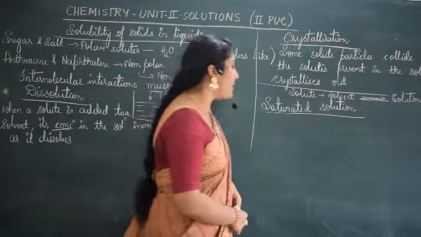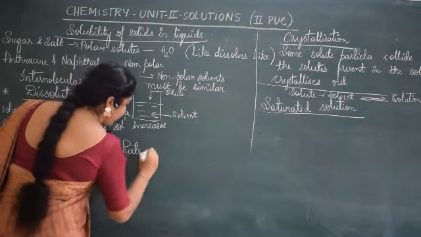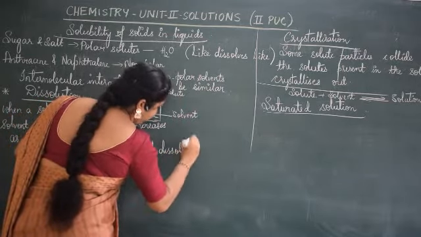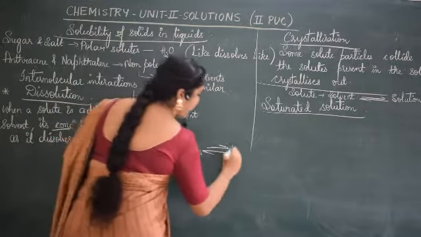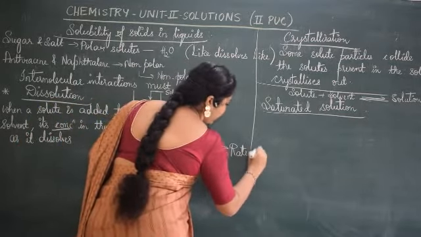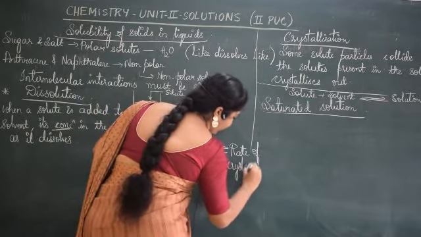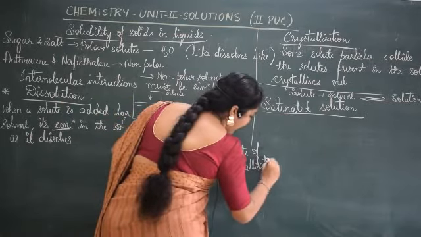What happens here? At equilibrium, rate of dissolution will be in equilibrium with rate of crystallization. What does it mean? Do you mean that the reaction has stopped?